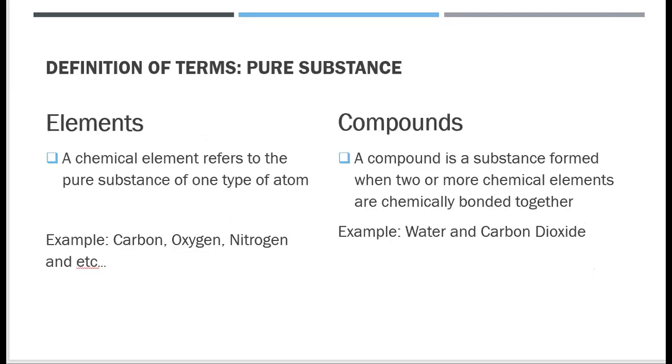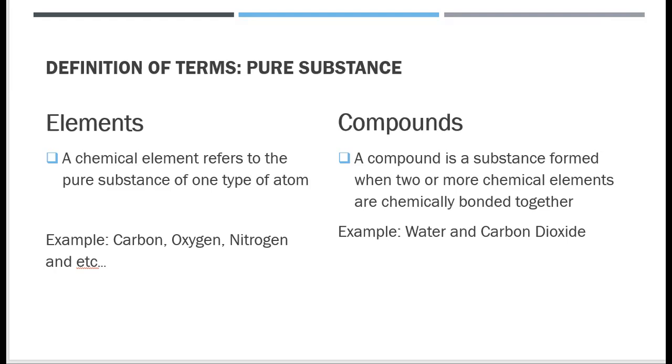Let's proceed to the classification of pure substance. Under pure substance, we have the elements and compounds. An element refers to a pure substance of one type of atom. Remember, only one type of atom. For example, carbon, oxygen, nitrogen, etc. More examples can be found on the periodic table of elements.